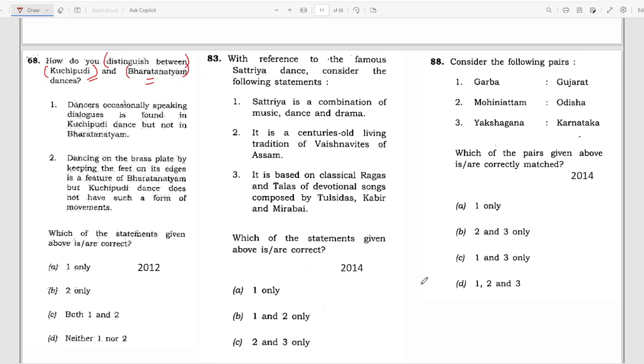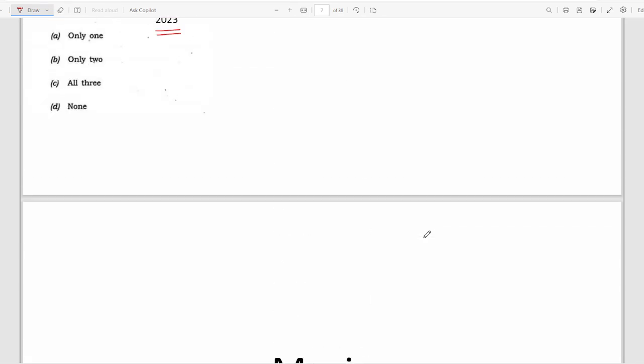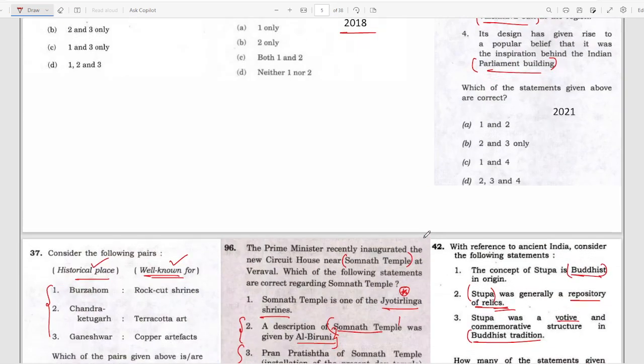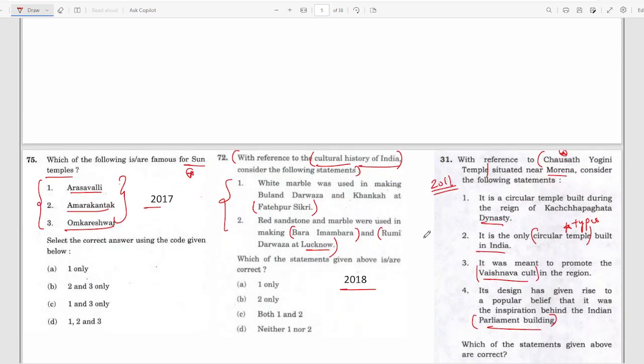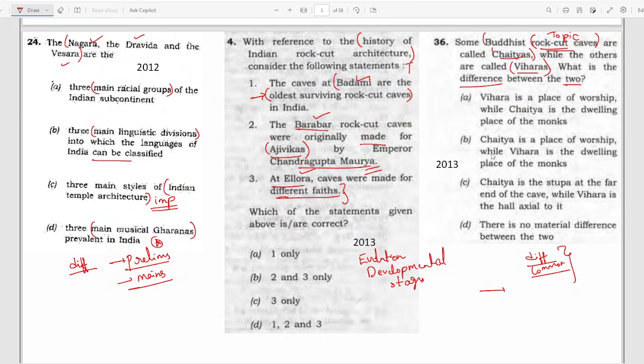Earlier, as we can see, they had asked about the common aspects of Ajanta and Mahabalipuram and the difference between Chaityas and Viharas.